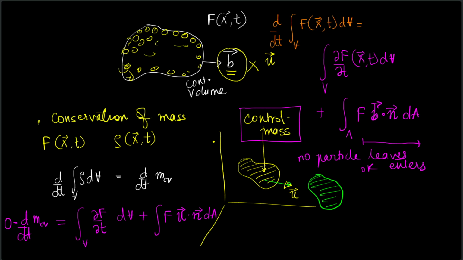Hence the integral statement is integral del rho del t dV, actually this should be rho, similarly this should be rho, plus integral rho u dot n dA is equal to 0. So this is the statement of the conservation of mass.